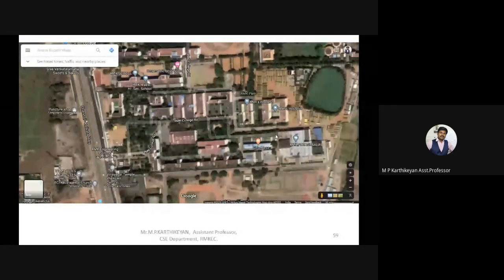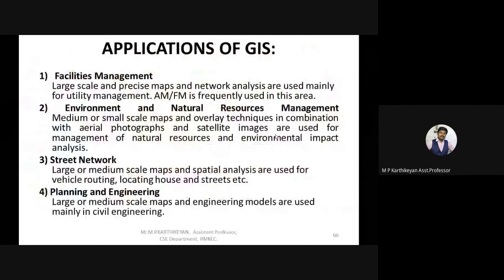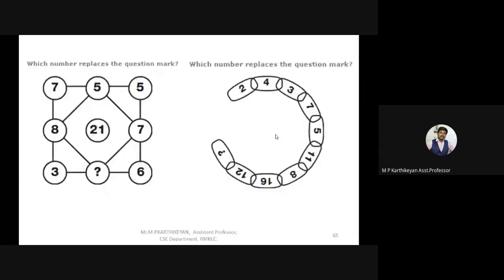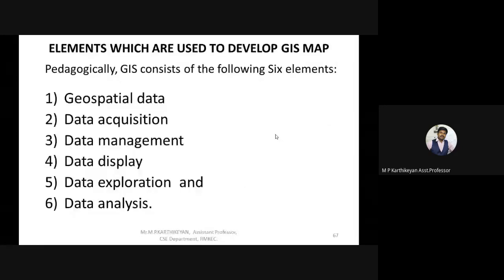And then the various 11 categories of application, meaning in what all fields this has been applied. These are the most efficient usages happening in today's life. So 11 categories, each one having its own advantages. And moving on, we started with the next concept. As time is not sufficient, we have stopped with geospatial data alone. In the next session, we will start with geospatial data and discuss the other sessions also.